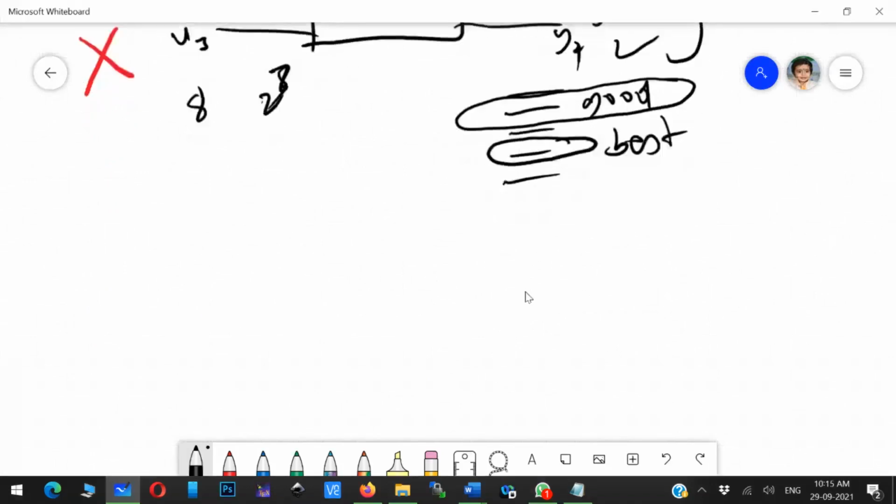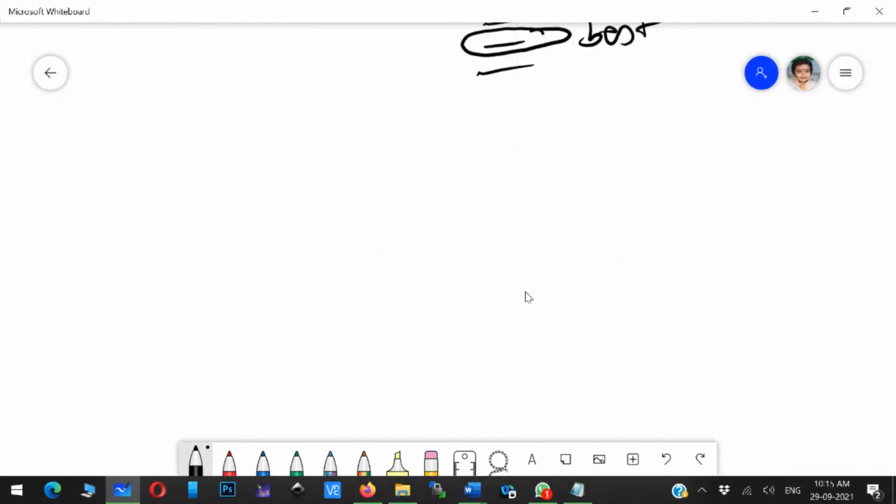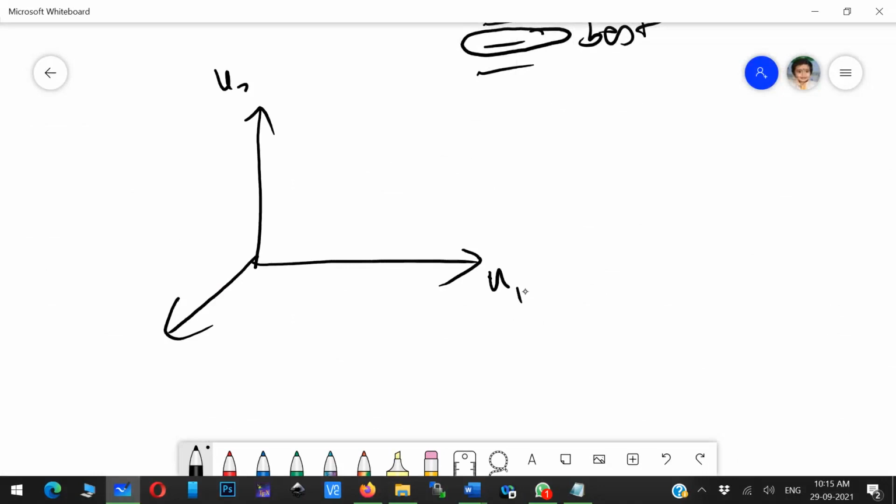I'll give you what exactly I'm trying to do in all the optimization techniques. Normally all these optimization techniques are again iterative techniques. Iteration means it goes from one point to another point. Say you may have input 1, input 2, input 3, that is u1, u2, u3, for this particular point, and what output are you getting?